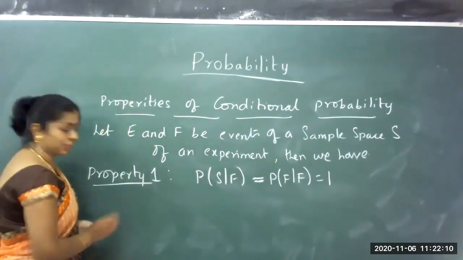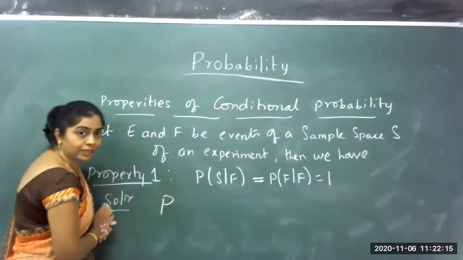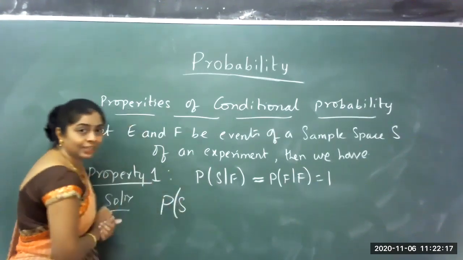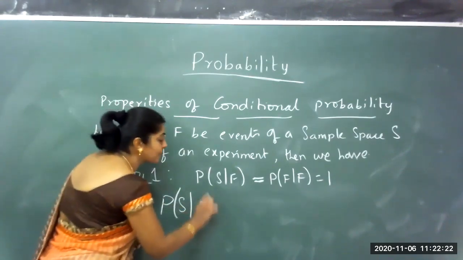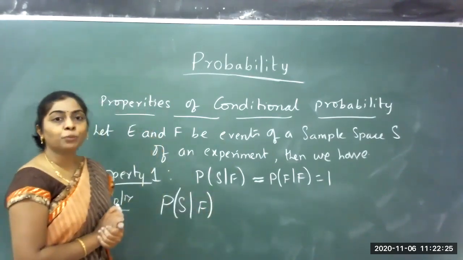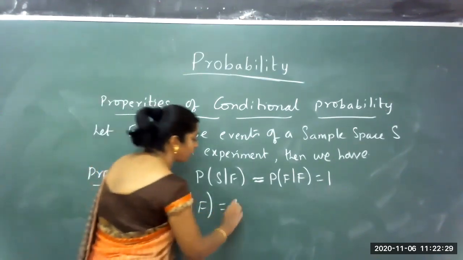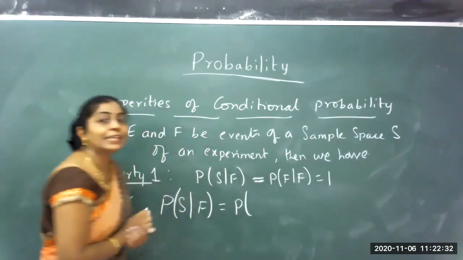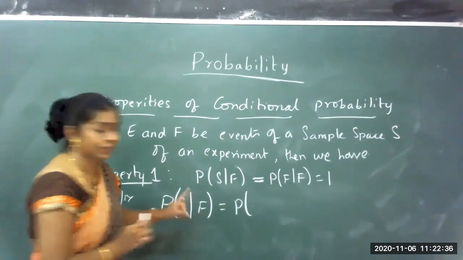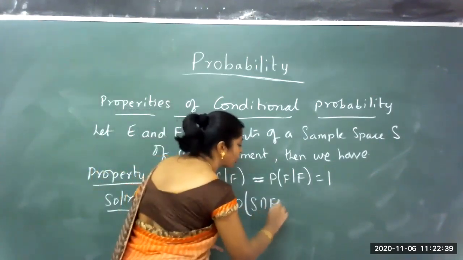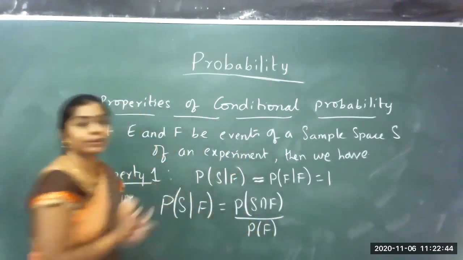Now we will start with the first one. The first one is the conditional probability of the sample space S given that F has occurred. Let me try to prove this. To prove this, I'm going to use the same definition. What is the definition we have? The probability of the intersection of two things, the sample space S and event F, that is S intersection F, divided by the probability of F, the event which has occurred.